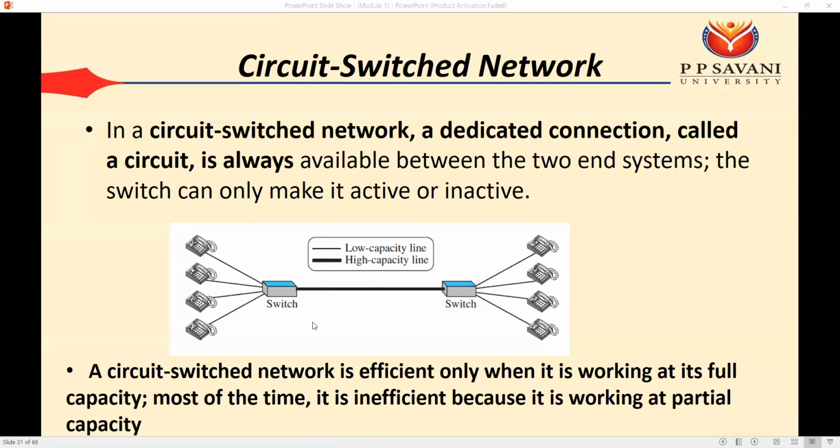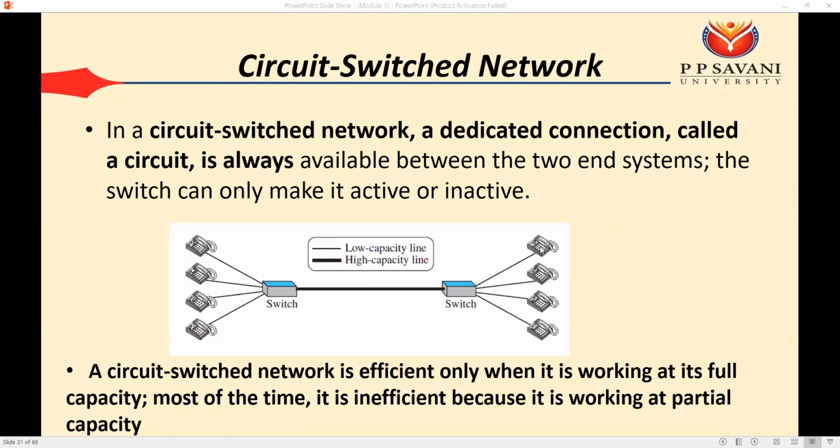Okay. Now, for example, let's say we have the 4 telephones connected with this switch. Now, for example, let's say this telephone wants to talk with this telephone. Okay. This telephone user wants to talk with this telephone user.